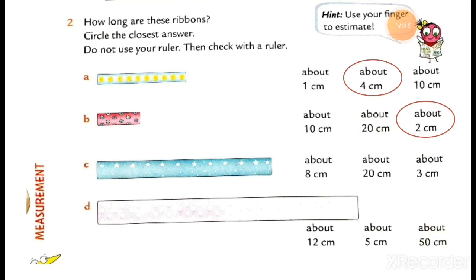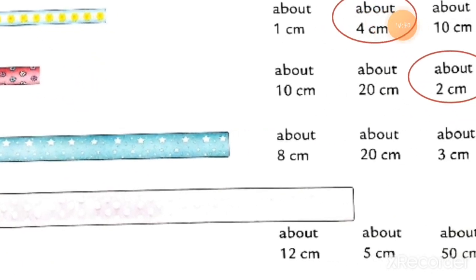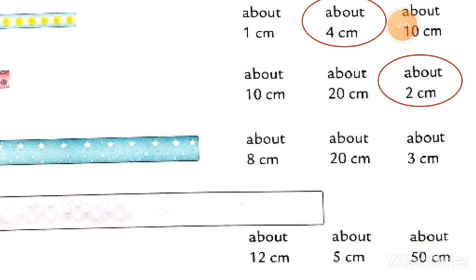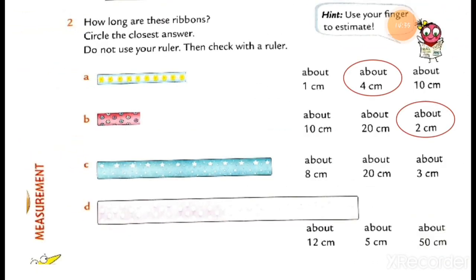Then number C. What do you think? It is about 8 centimeter, 20 centimeter, or 3 centimeter. What is the answer? I think the correct answer is 8 centimeter. It is about 8 centimeter long. Now the next, number D, is about 12 centimeter, about 5 centimeter, or about 50 centimeter. From these 3 options, you have to choose the correct answer. And the right answer is 12 centimeter, I think.